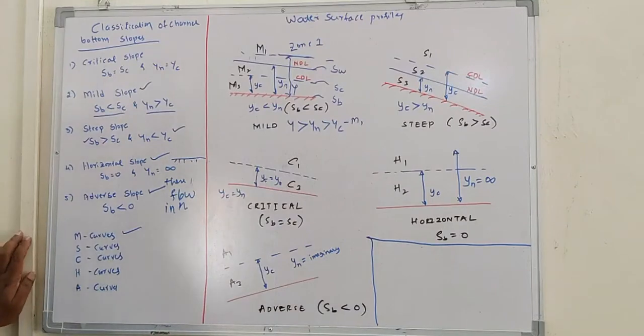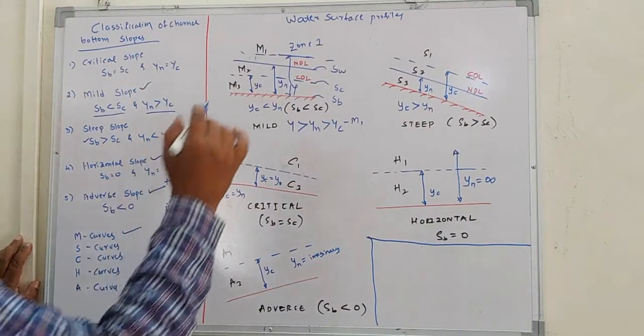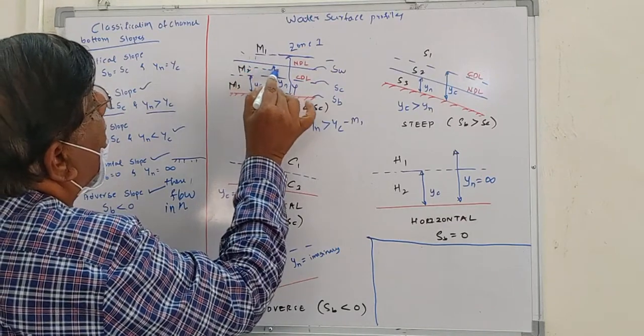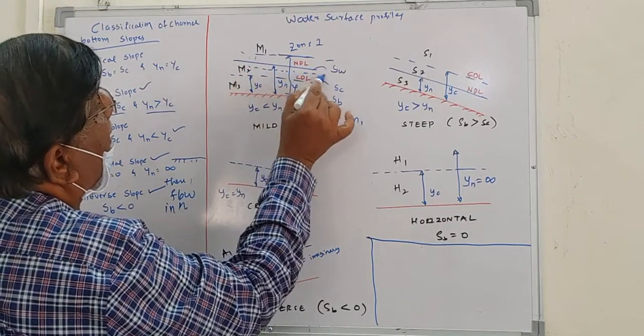Okay, now next, suppose the depth of flow lies below the NDL line.